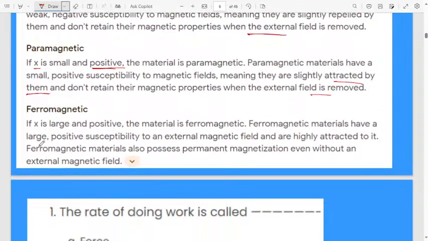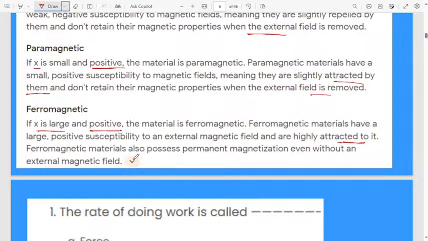Let us come to ferromagnetic material. Susceptibility is large and also positive here. Ferromagnetic materials have a large and positive susceptibility to an external magnetic field and are highly attracted to it. The materials will be highly attracted towards the field.